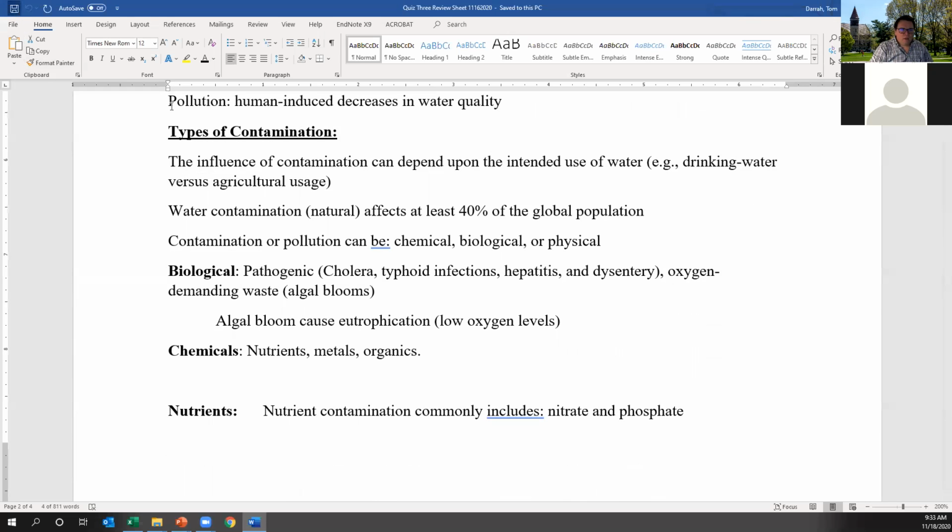One of the things I want to highlight here is that the type of contamination depends on the intended use of the water. If you have a small amount of nitrate pollution, for example, and you're going to use that water for an agricultural purpose, that may not be a problem, right?